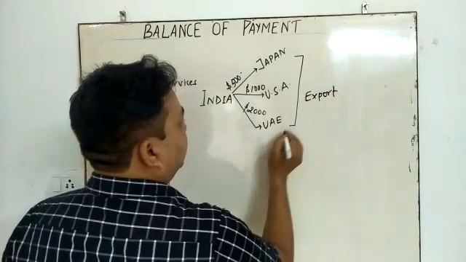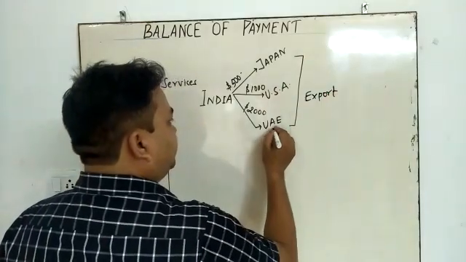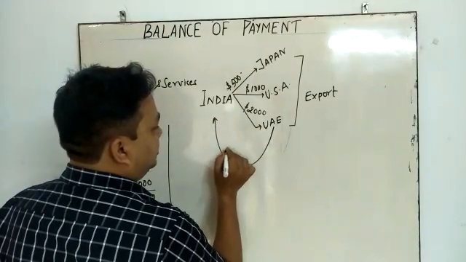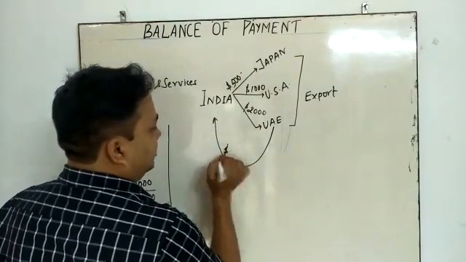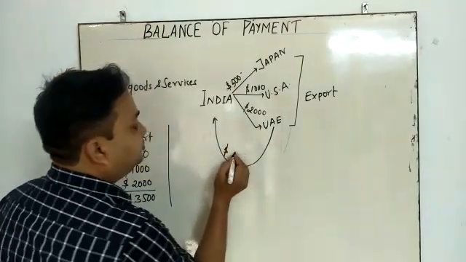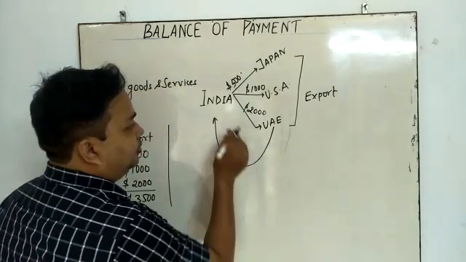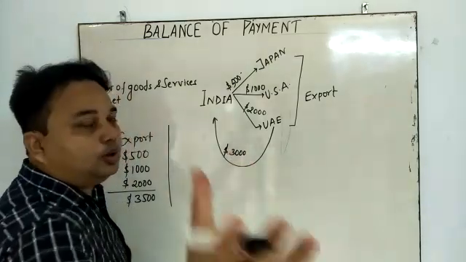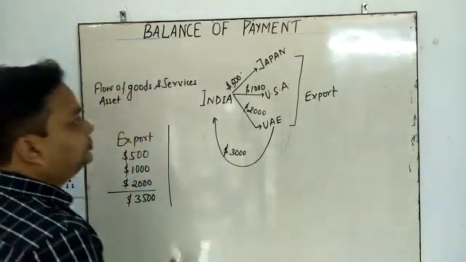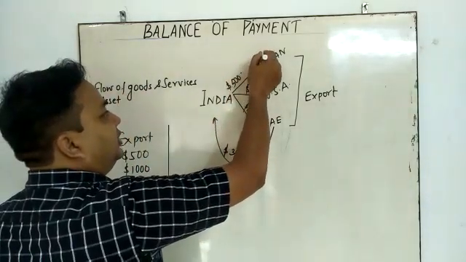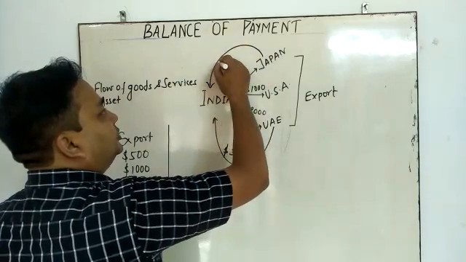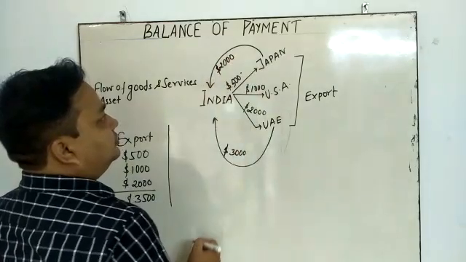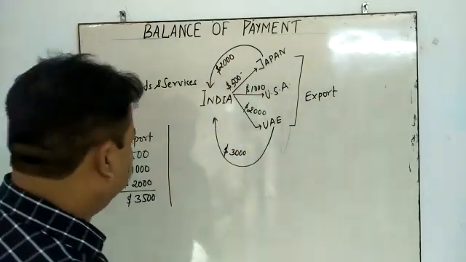Now, India imports some oil from UAE. Okay, the dollar is going to be used to import $3,000 of crude oil from UAE. Similarly, India imports $2,000 of electronics goods from Japan.